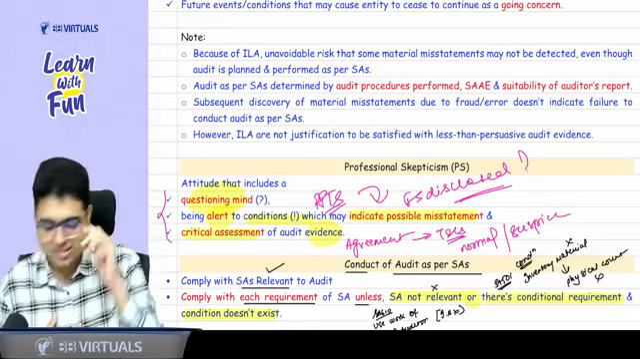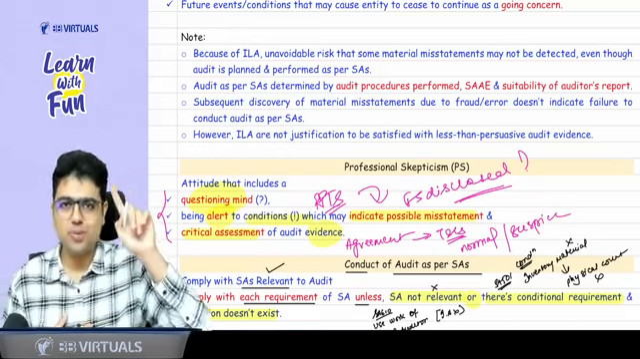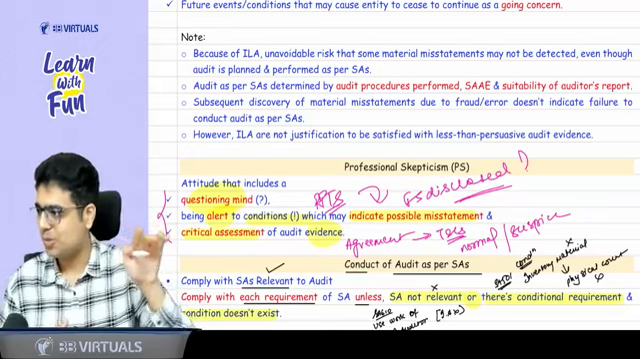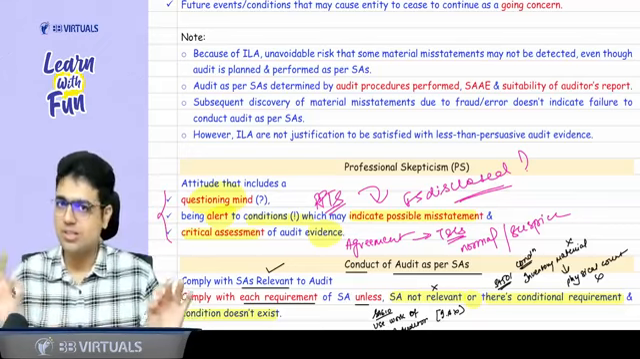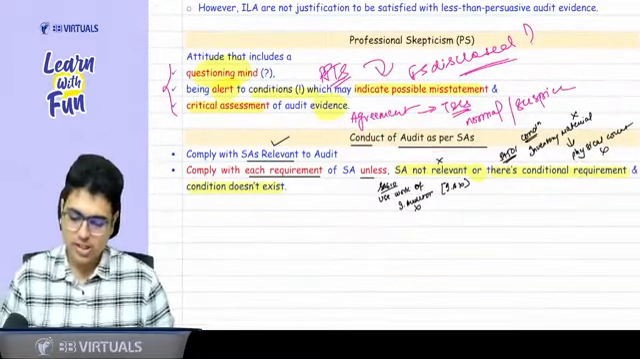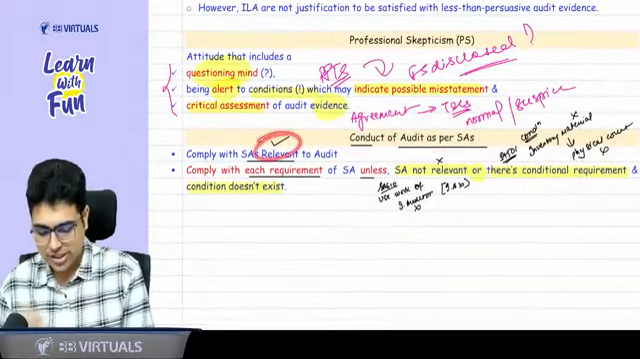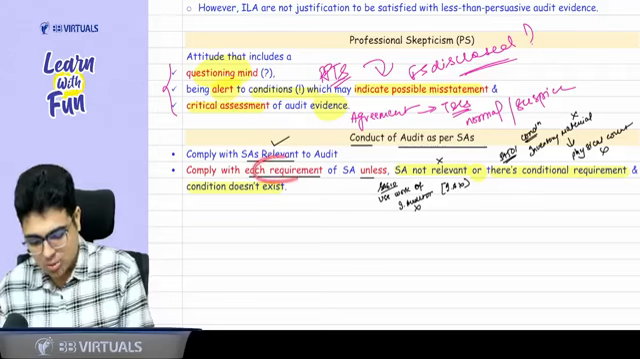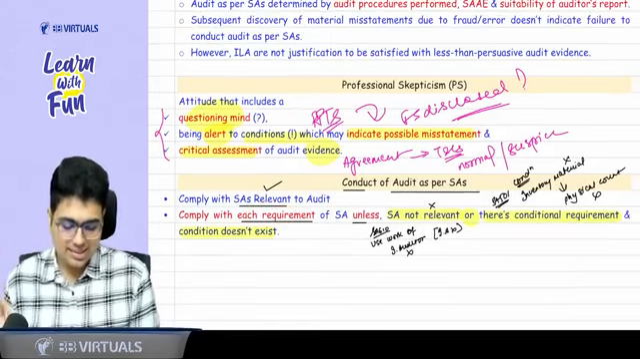So these three things involve professional skepticism. That means you should be alert, you should have a questioning mind, and there should be critical assessment of evidence. Basics you just need to understand. Now, as I told you, the audit should be done as per SAs. Whatever SAs are relevant to your audit, follow them. Follow each requirement of your SA unless the SA is not relevant.